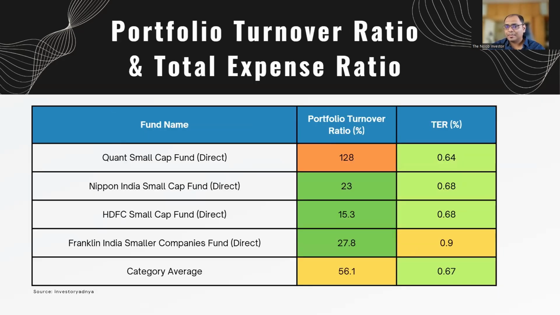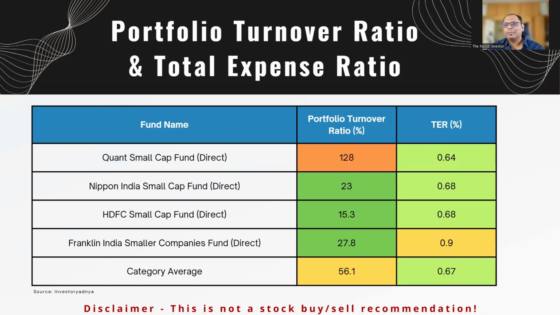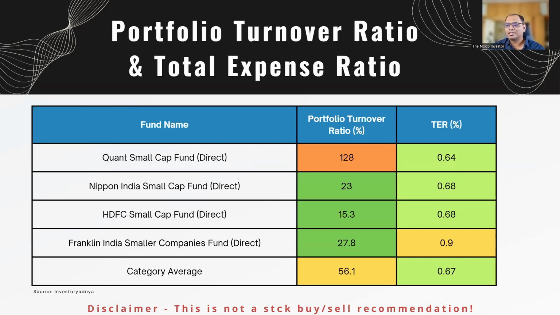Next, another very important ratio that I look at is the portfolio turnover ratio. Basically, the portfolio turnover ratio tells you what percentage of their portfolio was turned over in the previous year. So if it's a high percentage, that means you are selling and buying stocks at a more frequent rate. And if you have a low portfolio turnover ratio, it means you are investing for a longer term. You're holding your stocks. You are not really churning your stocks a lot.